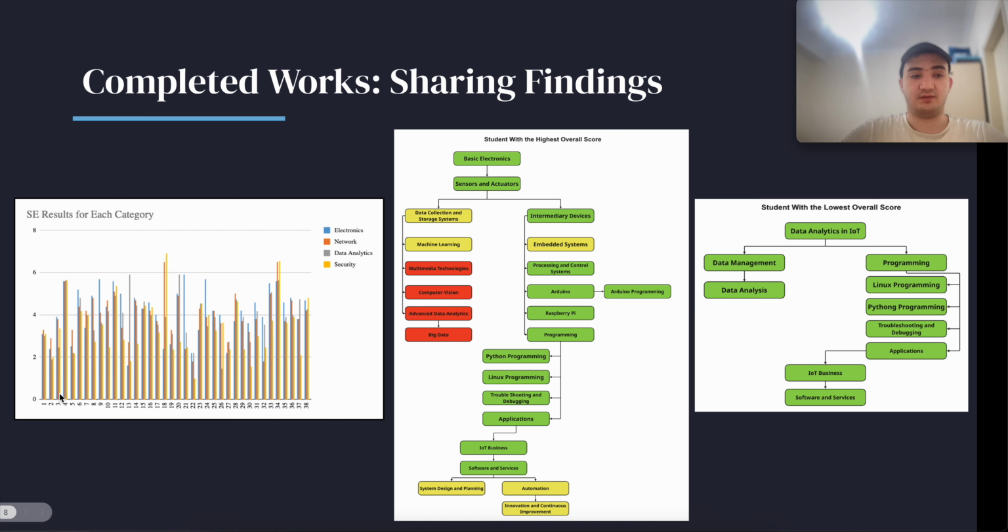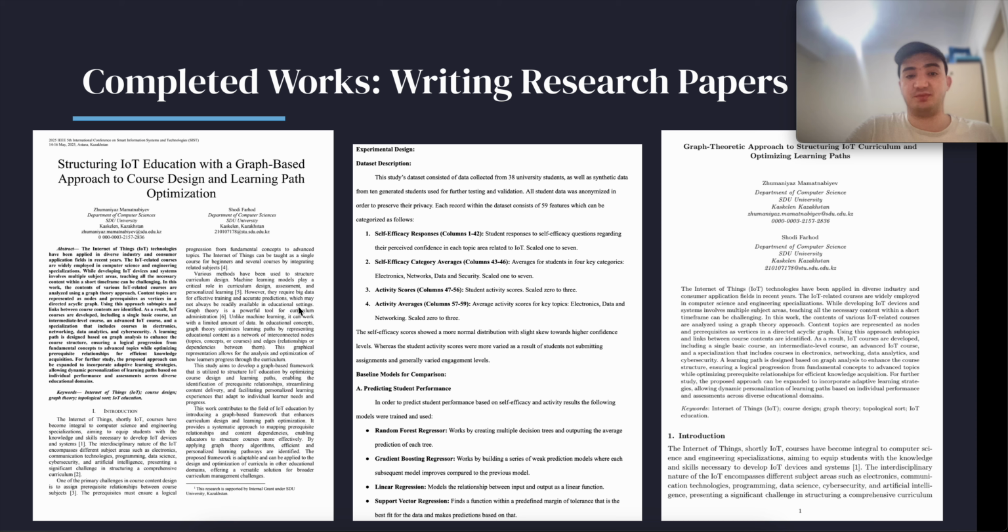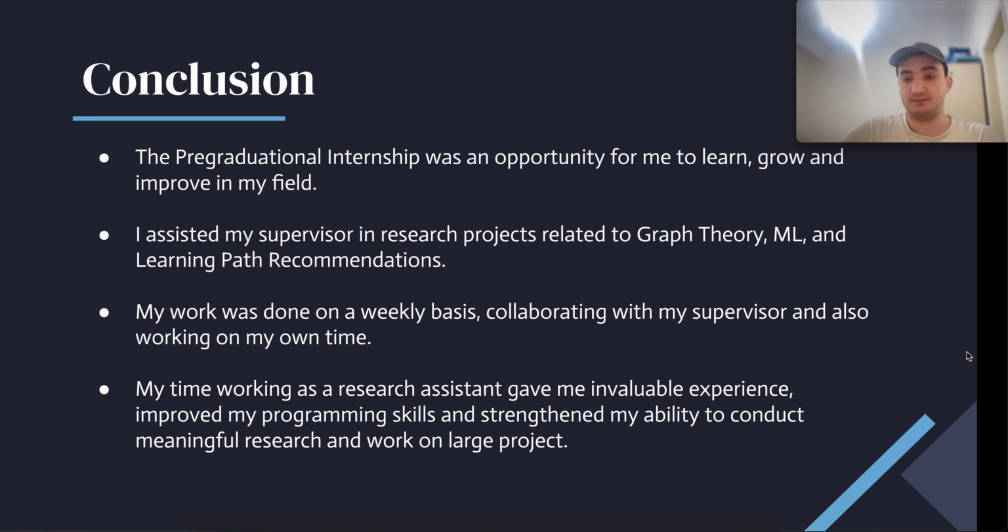Okay, let's move on. After conducting the experimentation and writing the code, I would share my findings. So what kind of paths did my code recommend? What insights did it find? What statistics about the students did it show us? All of this I would share to be included in the research paper, which was the final step, actually writing the research papers. It was a culmination of all of the work we did. All the research, all the experimentation, all the code written, all the results would be compiled into research papers that could be submitted to be professionally published. And since we had two projects, that meant we had two research papers that we finished during the internship and that were able to be submitted.